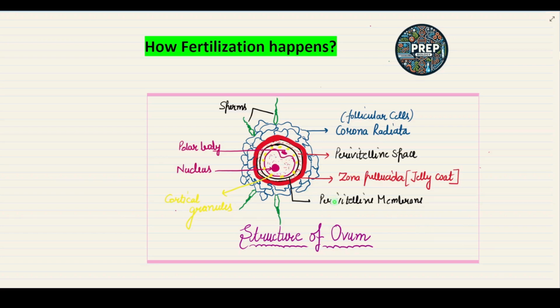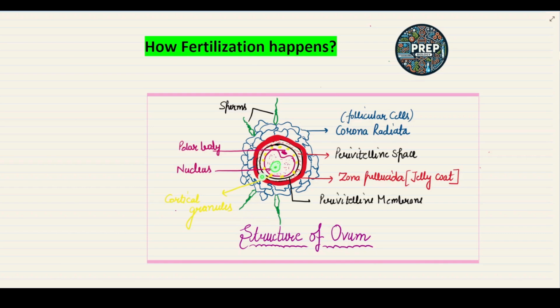Inner to the plasma membrane, we have the ovum inside it that contains the nucleus. Okay, so this is the structure of the ovum. Now let's discuss how the sperm penetrate all the layers of the ovum, enter into the cytoplasm of the ovum, and fuse with the nucleus.